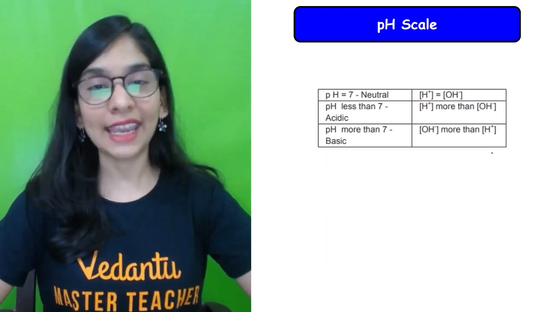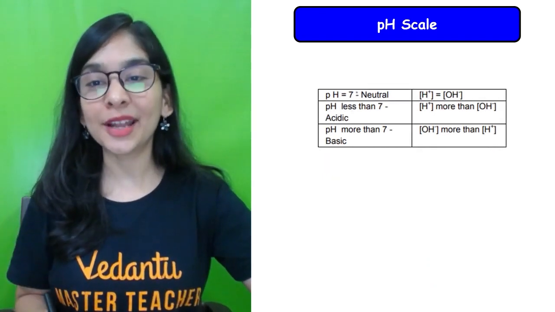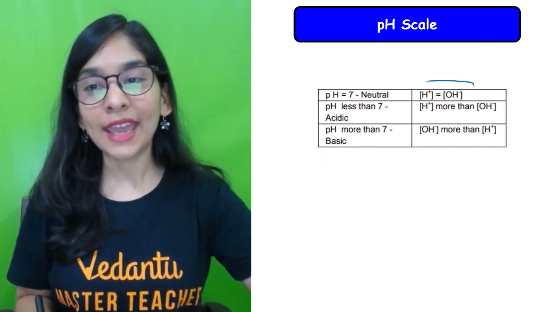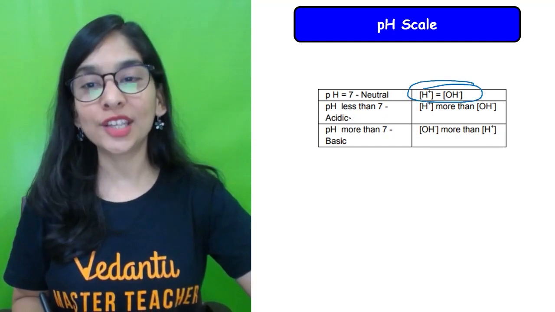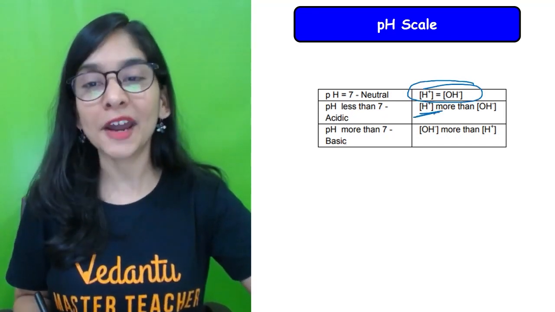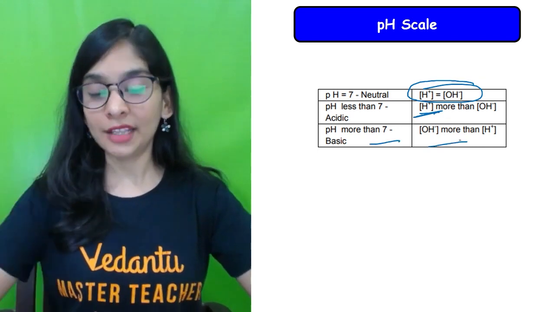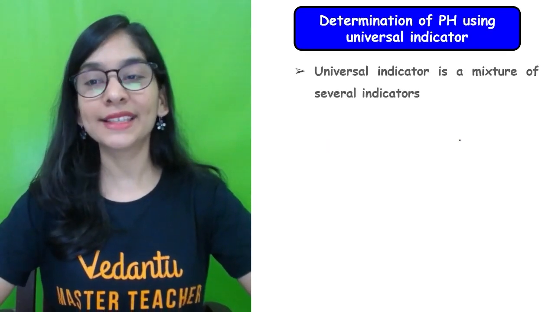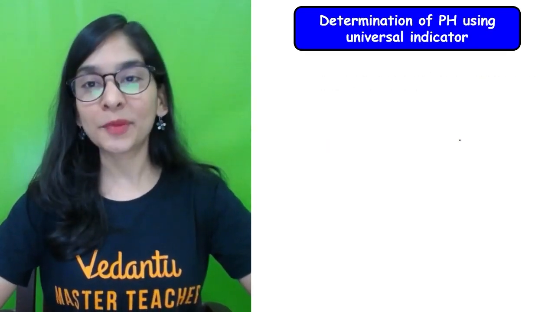So that's the scale in front of you. I hope that's pretty much clear. At a pH of 7, the H+ ion concentration equals the OH- ion concentration. Lesser than 7 means H+ ions are more. More than 7 means OH- ions are more. That's so easy, right? So this part is pretty much clear.